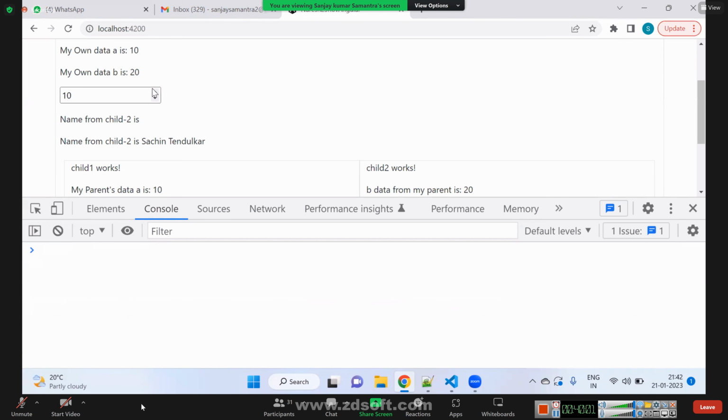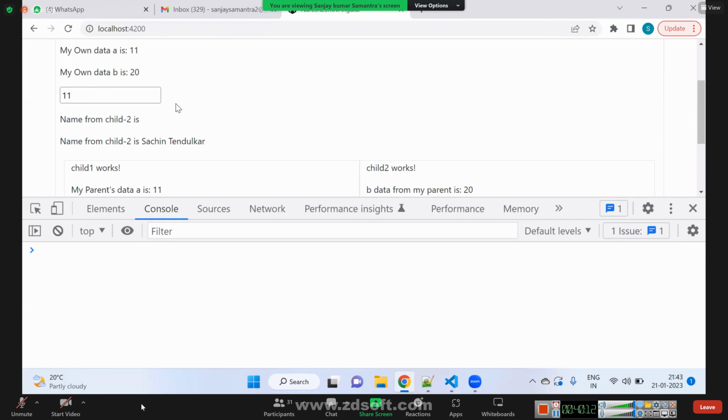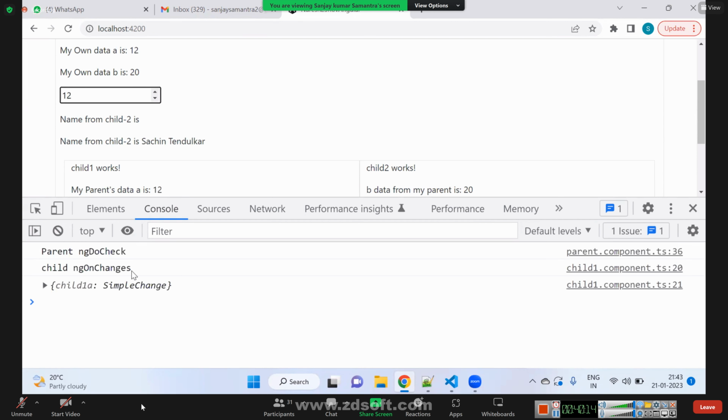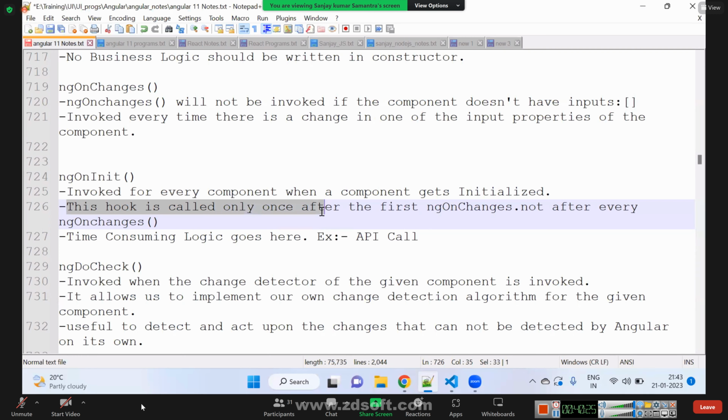But when I change the value, constructor and ngOnInit will not be called again and again. Only ngOnChanges will be called. Only the child's ngOnChanges is called. The child's ngOnInit is not getting called. So it is clear that this hook is called only once after the first ngOnChanges, not after every ngOnChanges.